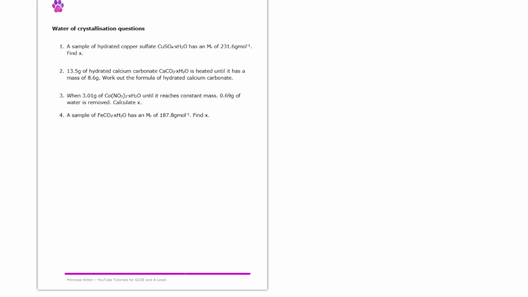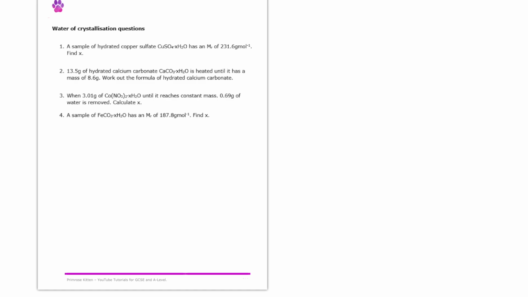So next up, we're told that we have a 13.5 gram sample of hydrated calcium carbonate. And we're told that we heat it until it has a mass of 8.6 grams. Now what that means is that we've removed all of the water from there, and then we're just left with an anhydrous salt with a mass of 8.6 grams. So there we can assume that we can find the mass of water that has been removed by subtracting those two from each other.